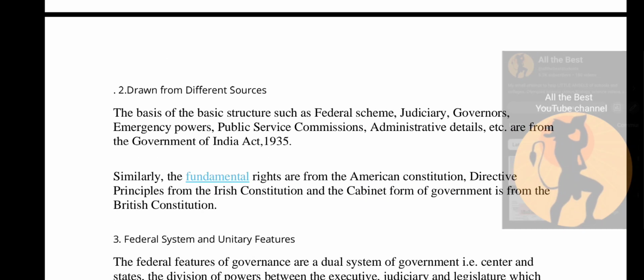So the second point is that it is drawn from different sources. The basic structure, such as the federal scheme, judiciary, governors, emergency powers, the public service commission, administrative details, etc., are from the Government of India Act 1935. Similarly, the fundamental rights are from the American Constitution, the directive principles from the Irish Constitution, and the cabinet form of government is from the British Constitution. So it is all borrowed from different sources.